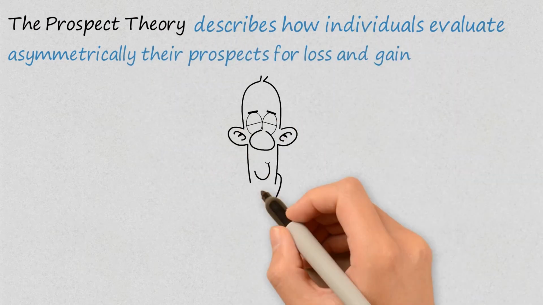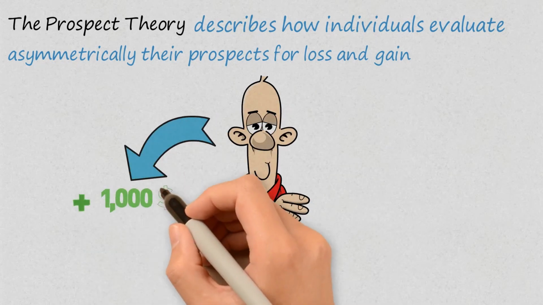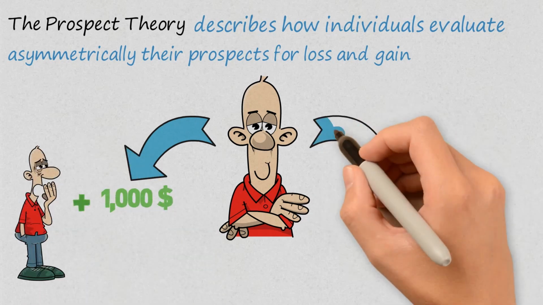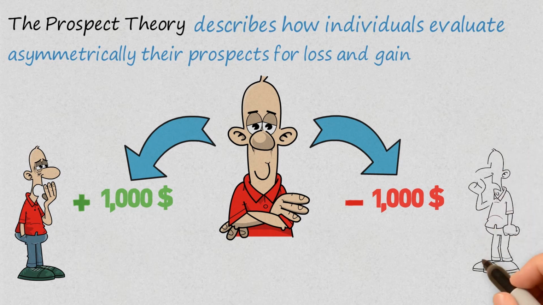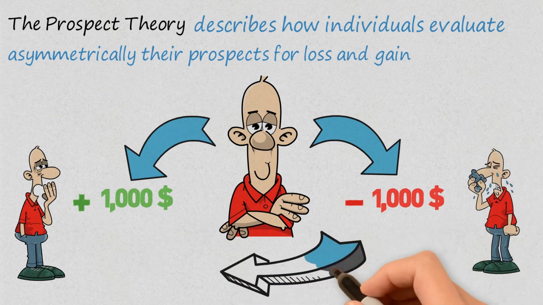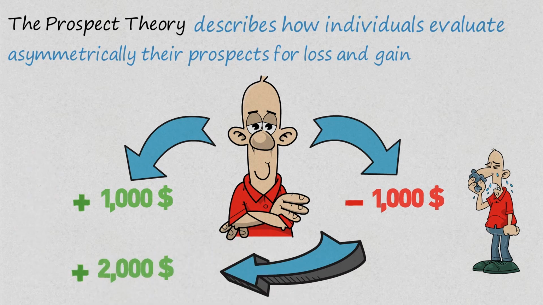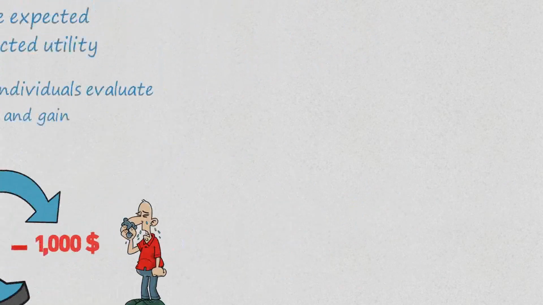For example, for some people, the pain of losing $1,000 might only be offset by the pleasure of gaining $2,000. The pain of loss is therefore much greater than the joy of winning. This is just an example. For some people, this ratio might be even higher, like 4-to-1 or 5-to-1, while for others, it might be lower. Now, let's see all the possible responses to our quiz, based on the different factors we discussed in this video.